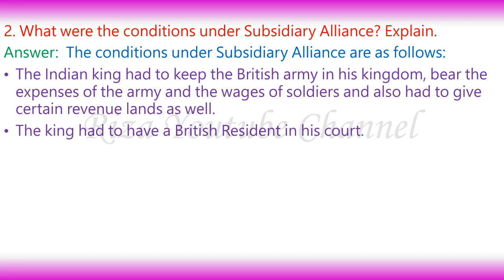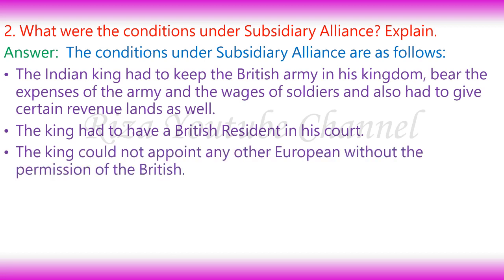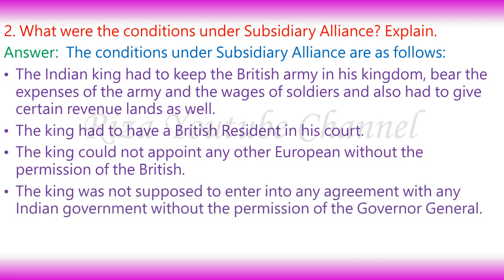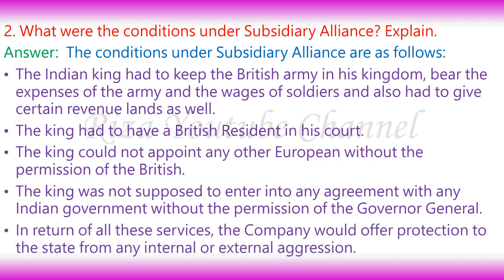The king had to have a British resident in his court. The king could not appoint any other European without the permission of the British. The king was not supposed to enter into any agreement with any Indian government without the permission of the Governor-General. In return for all these services, the company would offer protection to the state from any internal or external aggression.